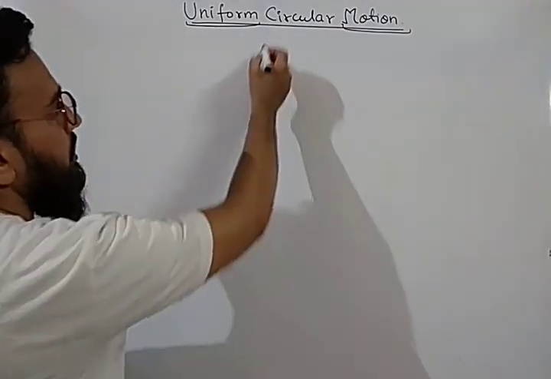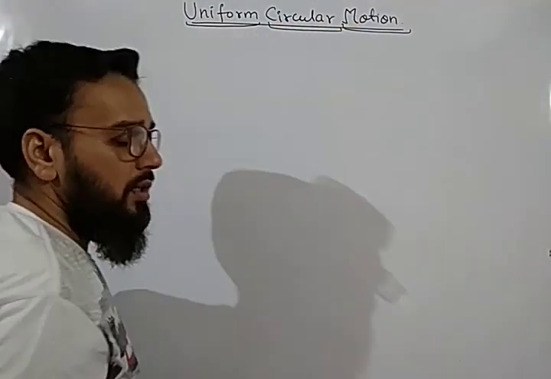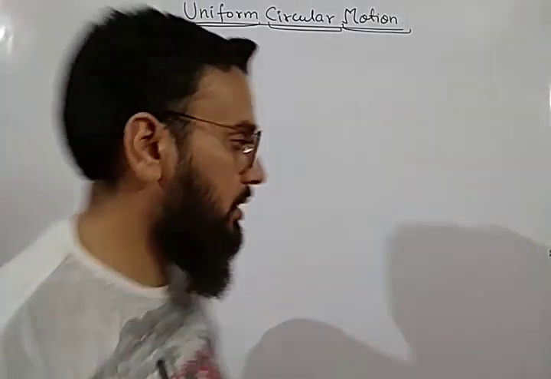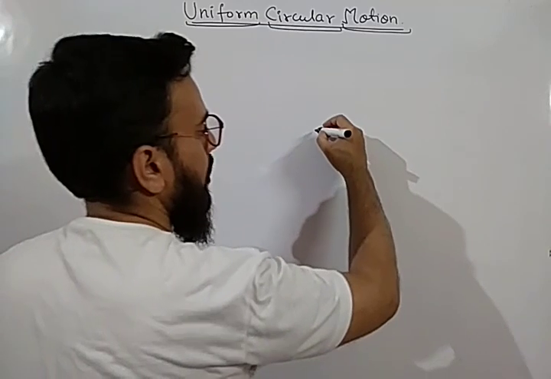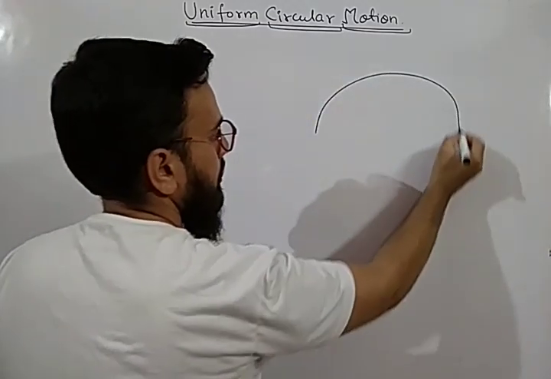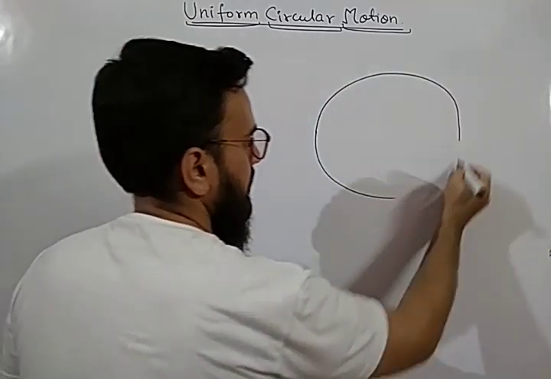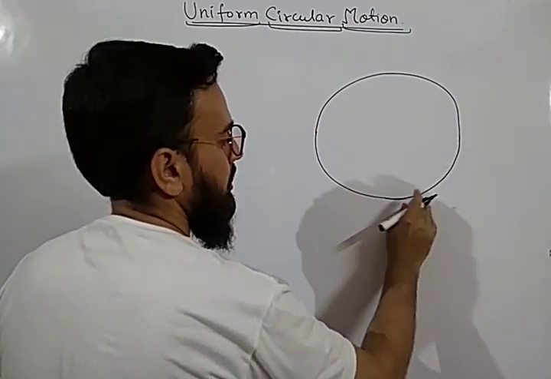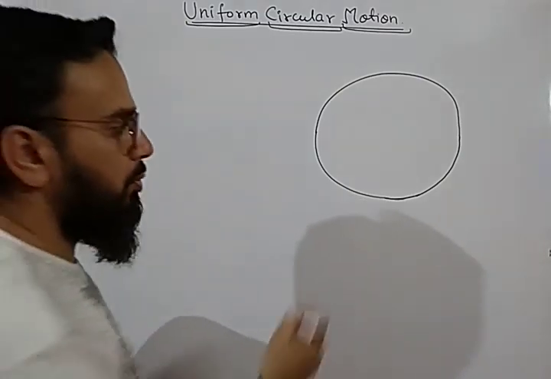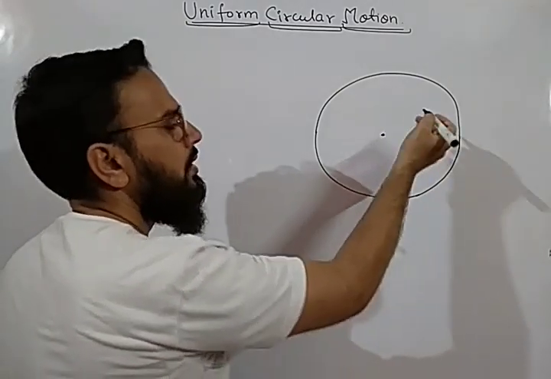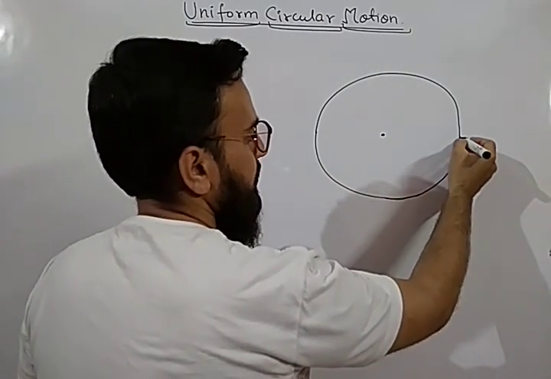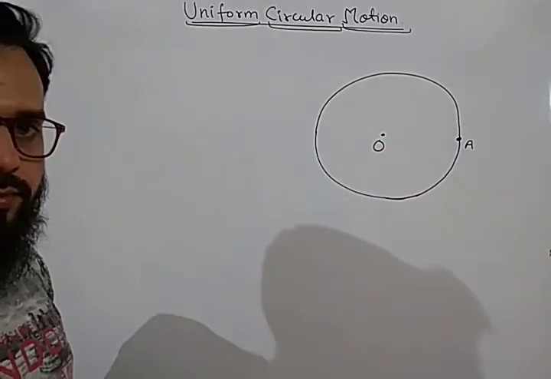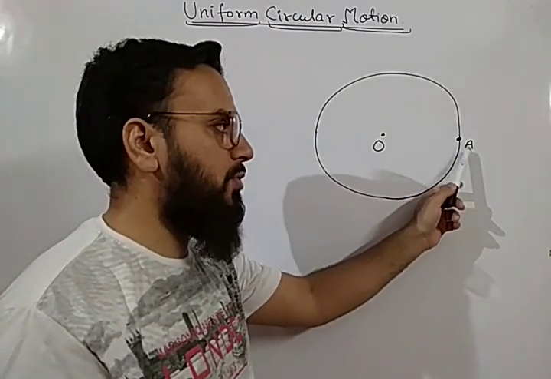But now here is the term circular. It means whenever a motion is uniform as well as circular. Suppose an object is revolving in a circle, or an object is performing a motion on a circular path, on a circular track. Suppose this is a circular track. Suppose a particle starts from this point A. This is the center of the circle, O.